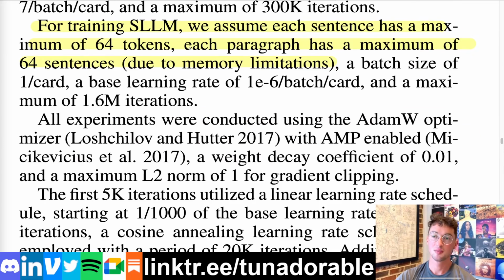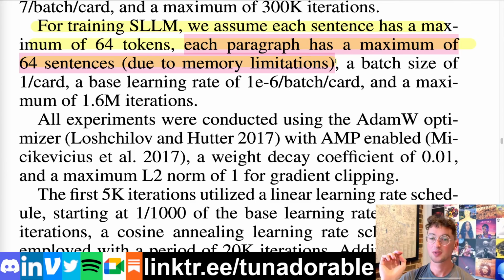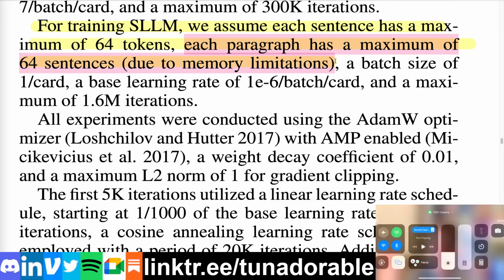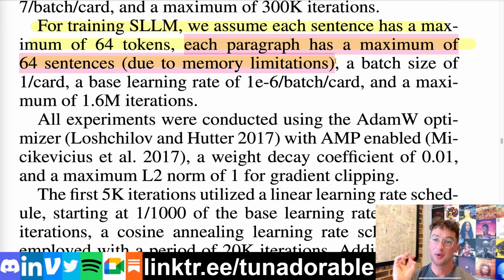They also assume each paragraph has a maximum of 64 sentences. Again, these are for memory reasons. Even if we were to use just the comma separators and periods and things, not only could we have a sentence longer than 64 tokens, but we might also run into paragraphs that are more than 64 sentences. And what happens when you have like a 67 sentence paragraph? This whole thing is just a bit too constrained in that sense, if that makes sense.